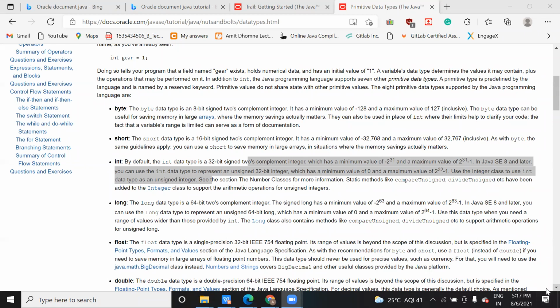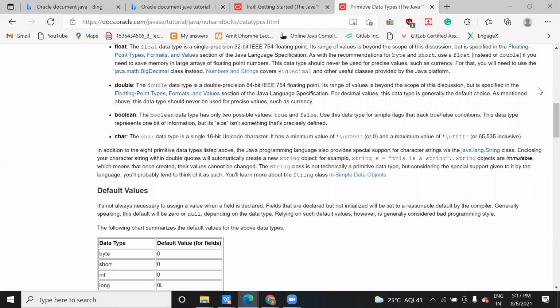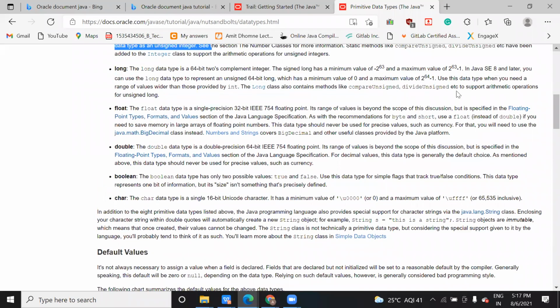Similarly, we have a float value. In case of float data type, how much space do they occupy? 4 byte, 32 bit. And what is the difference between float and double? In float, they can hold 6 digits after the decimal. But double can hold more than that. This thing also you remember.